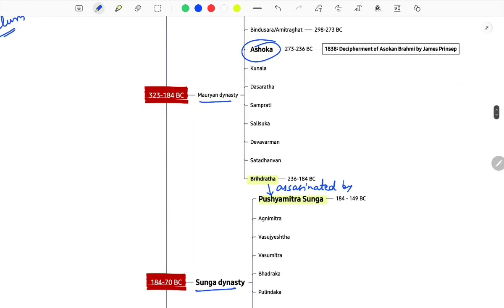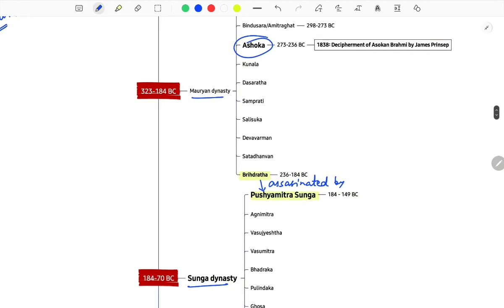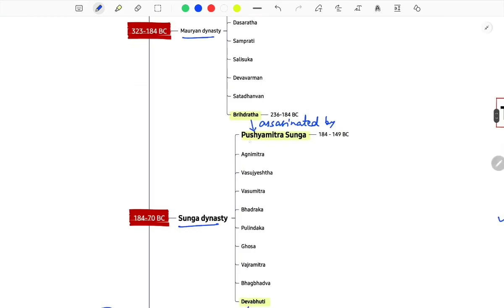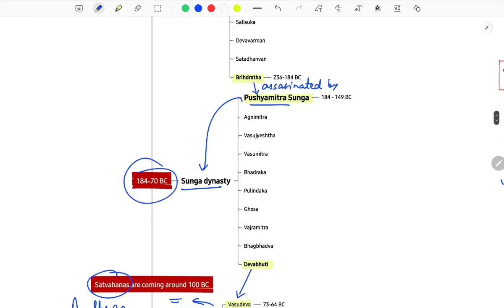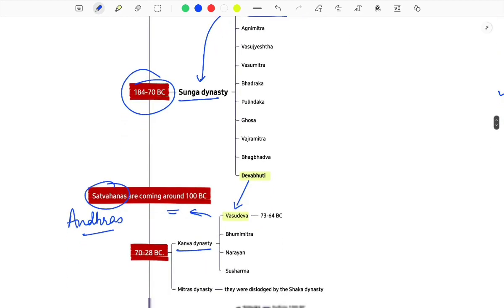So Maurya dynasty, two important rulers, Chandragupta Maurya and Ashoka, evergreen favorite, no need to say anything else about him, we have already covered him a lot. Brihadratha was the last ruler, assassinated by Pushyamitra Shunga. He was the founder of the Shunga dynasty, ruling somewhere around 180 to 70 BC. The last ruler of the Shunga dynasty was Devabhuti.